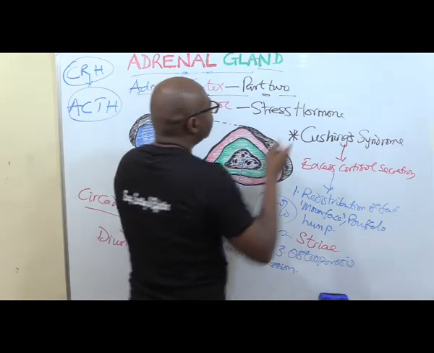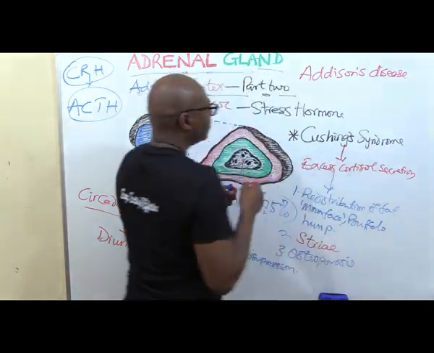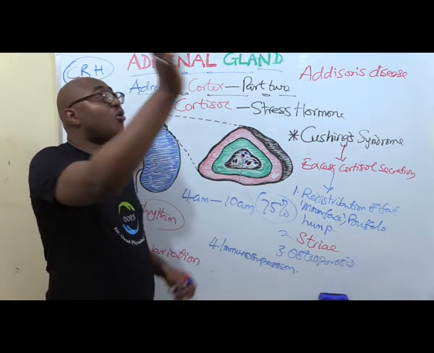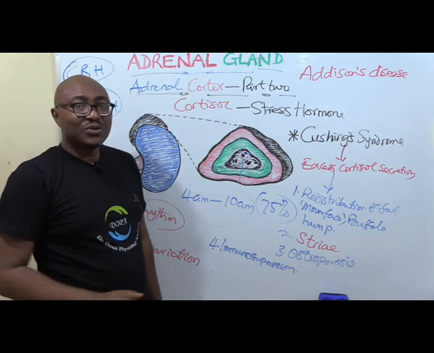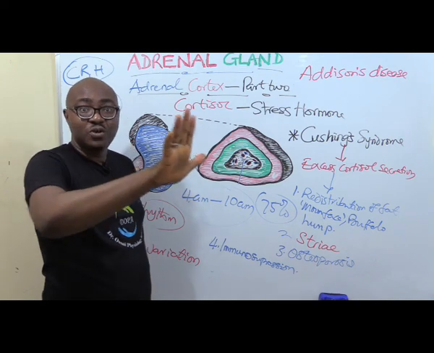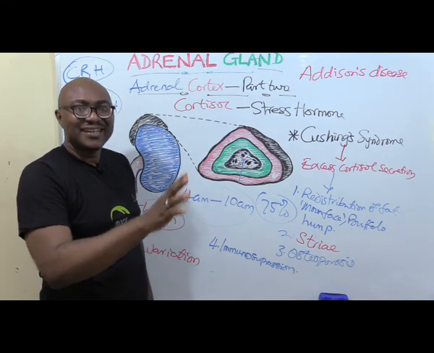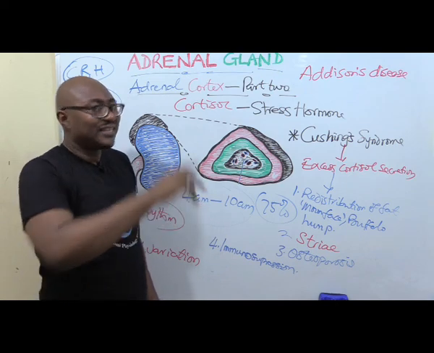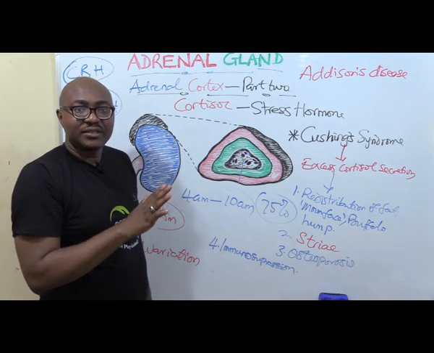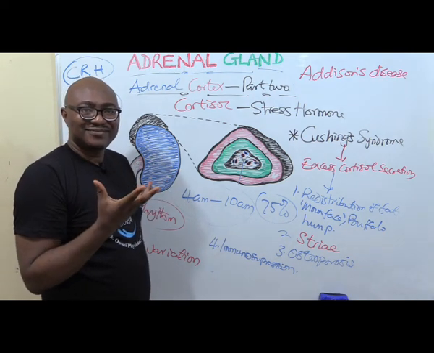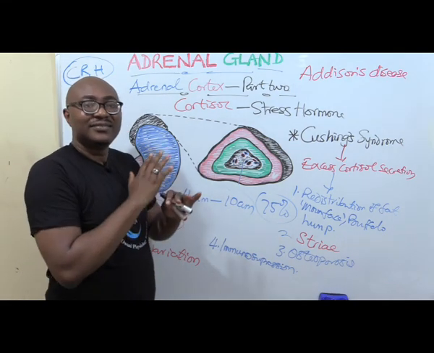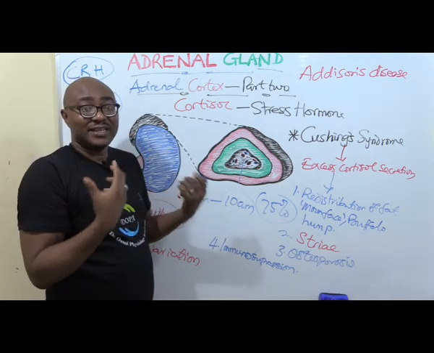Okay? So what does Addison's disease mean? It's actually a destruction of all the zones. So that means it will cause hypoaldosteronism because the zona glomerulosa has been destroyed. Zona fasciculata has been destroyed. So there is lack of cortisol, and also the reticularis has been destroyed. Androgens are no longer there to be produced in sufficient quantities. So all the different symptoms, you can know all the symptoms that can result.